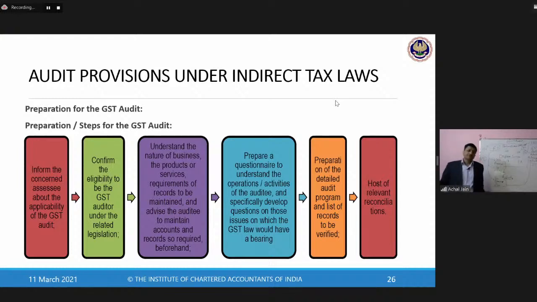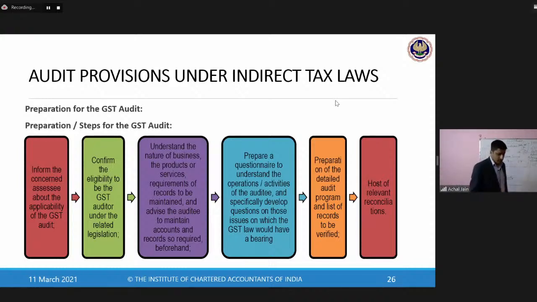Number 2, this also requires sound knowledge of GST law on the part of the GST auditor. Because anybody who is planning to do a GST audit, if he doesn't know the GST law, will he be able to comment on that?